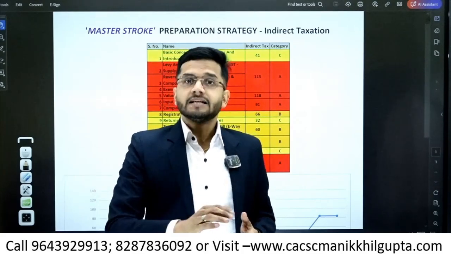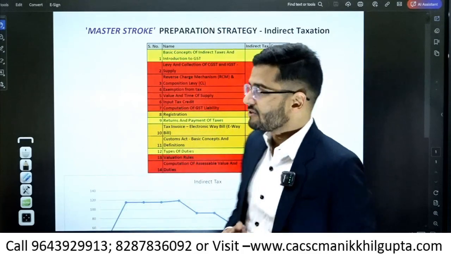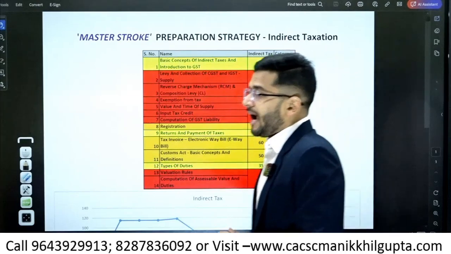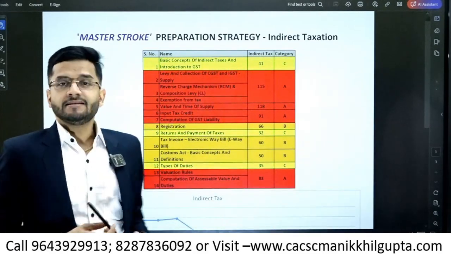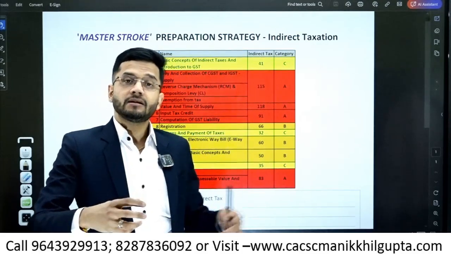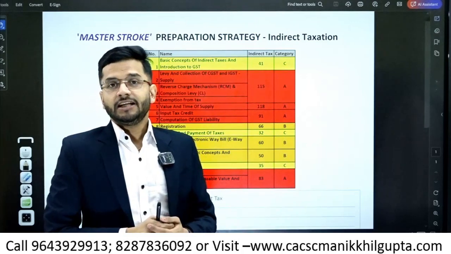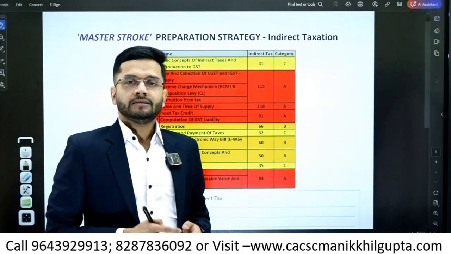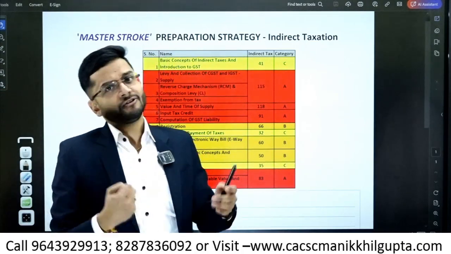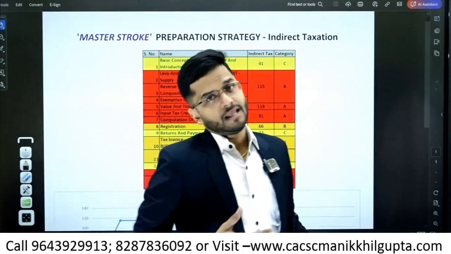Now coming on to the ABC analysis, the most important chapters of both these subjects. So first of all, I'm going to discuss with you the important chapters with respect to IDT. And yes, this analysis of A, B and C category chapters has been done on the basis of scanner. So what do you mean by scanner? Scanner means a document, a booklet which contains questions from the past 15 attempts or past 10 attempts, and it tells you that yes, this chapter has come for a higher weightage in past examinations and this chapter has come for a lesser weightage. So this gives us a fair idea of which chapters are more important than the other chapters.